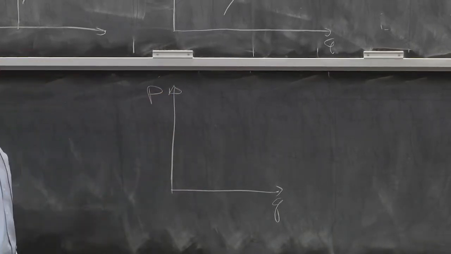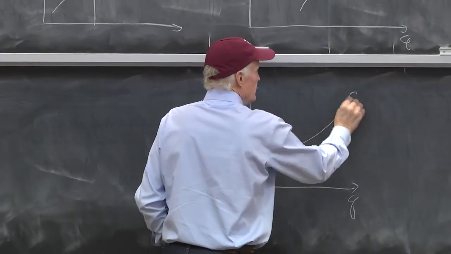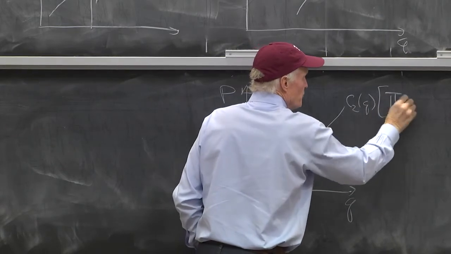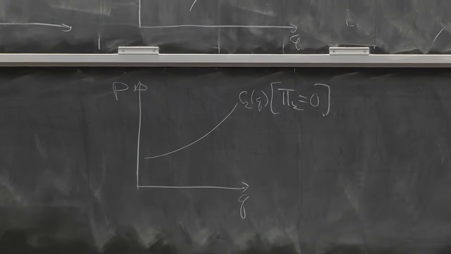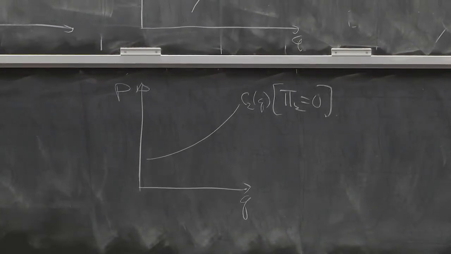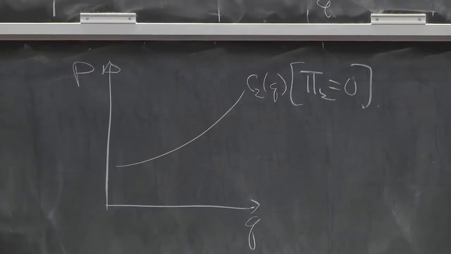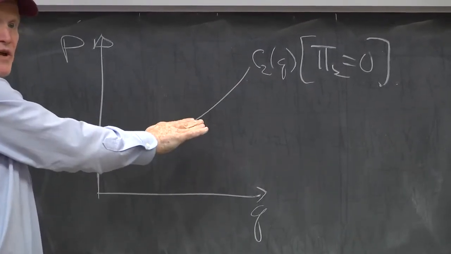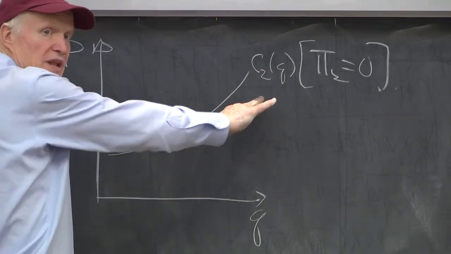Well, we know one indifference curve of theirs is their cost curve, right? C2 of Q. That is pi 2 equals 0. Everybody agrees with that? That is the zero profit curve for these guys, it's just their cost curve. Because if they get a price equal to their cost, they earn zero profits. Right? So that's one indifference curve, and that's the worst indifference curve we can get them on. Any points down here earn negative profits.